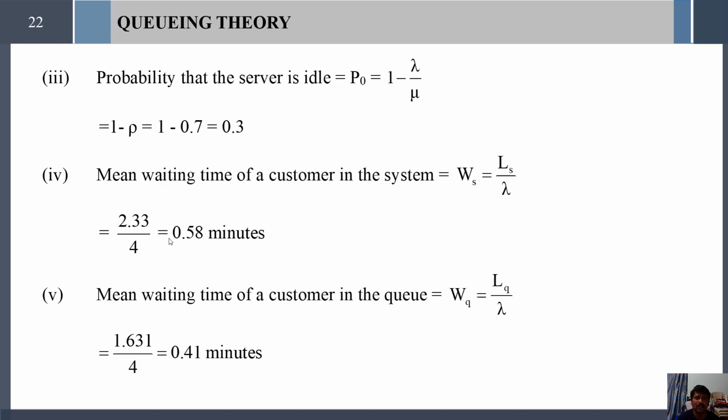So this is the way to solve problems using Little's formula. And next we shall see further beautiful problems in the next video lesson.